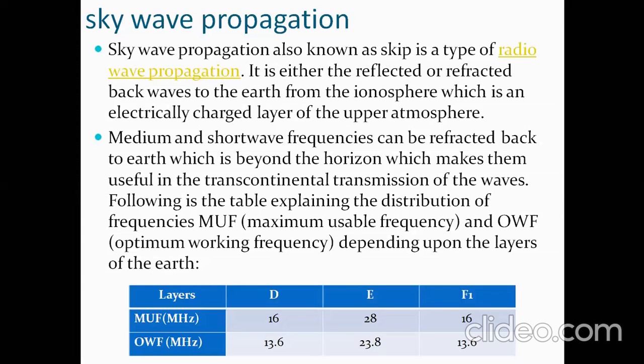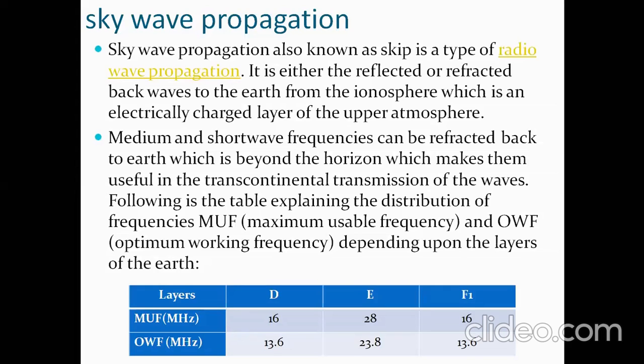Whereas skip zone is, if you consider ground wave propagation, we can still use 2 megahertz, right? It can travel up to around 100 kilometers, beyond which the wave cannot be transmitted. It will be completely attenuated because of the energy induced by the Earth's surface itself, which will be of opposite polarity to the original signal. That will be completely cancelled as the distance increases.